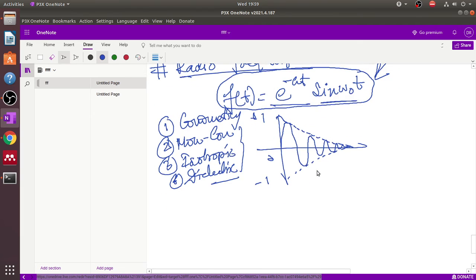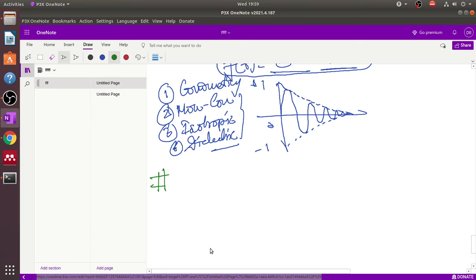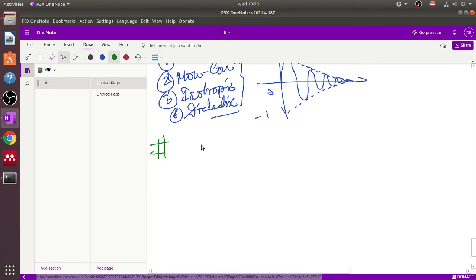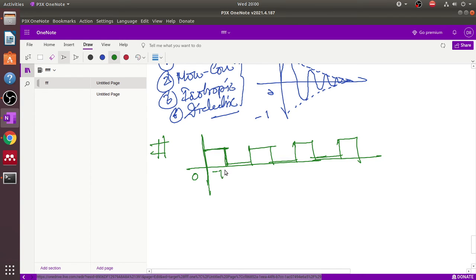Okay, so our next topic is to discuss a very important concept in signal systems, that is called the periodic signal. We express the mathematical equation of this periodic signal. This is basically our ideal square wave, A for 0 to T by 2.